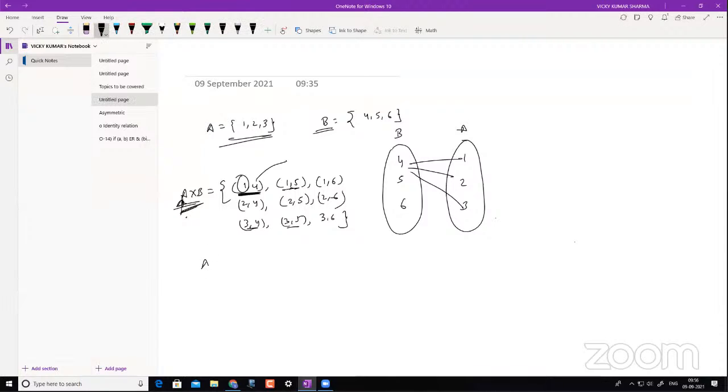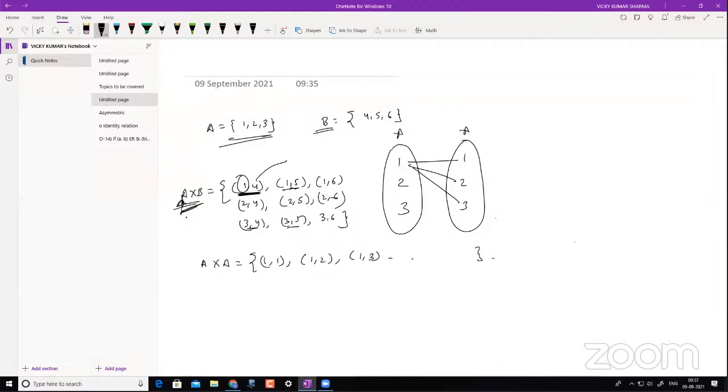Can I also do this, A cross A? Perfectly, right? You can do this as well. So this is the Cartesian product of set A itself. Here, if I have to list those elements, I can write set A as 1, 2, 3. So this is set A and this is again set A, and all I have to do is map this. So we get 1, 1, then you get 1, 2, and then you get 1, 3, and so on and so forth, right? That is something you can get.